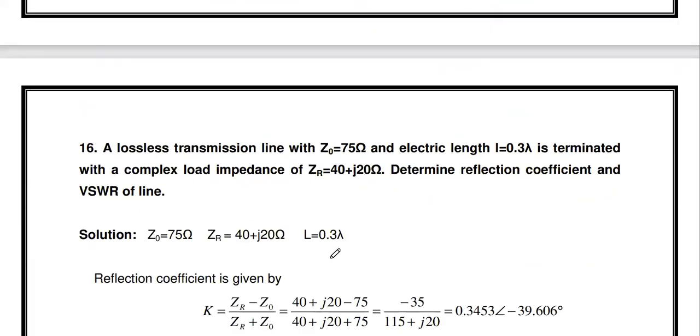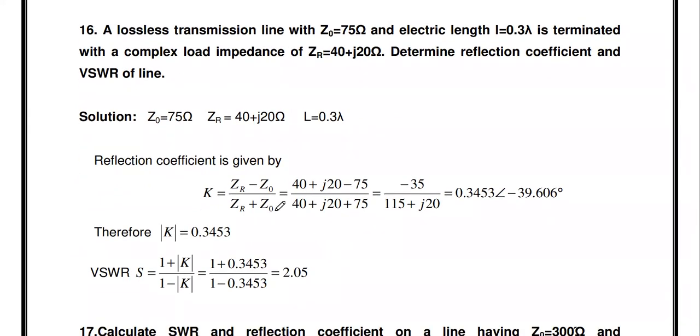Then similarly, you see the next question. A lossless transmission line with Z0 75 ohm, electrical length 0.3 lambda is terminated with a complex load ZR equal to 40 plus J20 ohm. Determine the reflection coefficient and VSWR. SWR and VSWR are both the same. Voltage standing wave ratio is called VSWR.